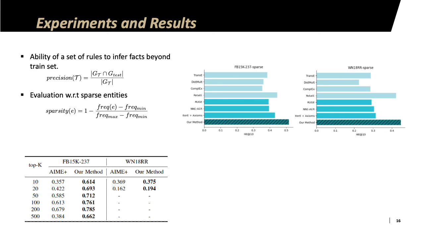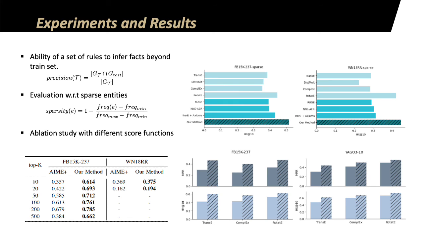These results show that rules do help in structuring the embedding space, and the representations of the sparse entities have improved. Next, we also perform an ablation study with different score functions. In the plot below, the hatched line represents our framework, and across both the datasets and for two different metrics, Hits at 10 and MRR, and across all the different scoring functions, TransE, ComplEx, and RotatE, our method performs well. This shows that the data augmentation procedure is useful for any embedding method.